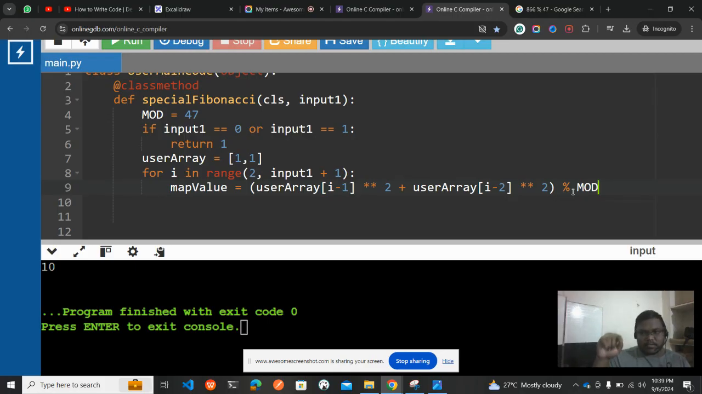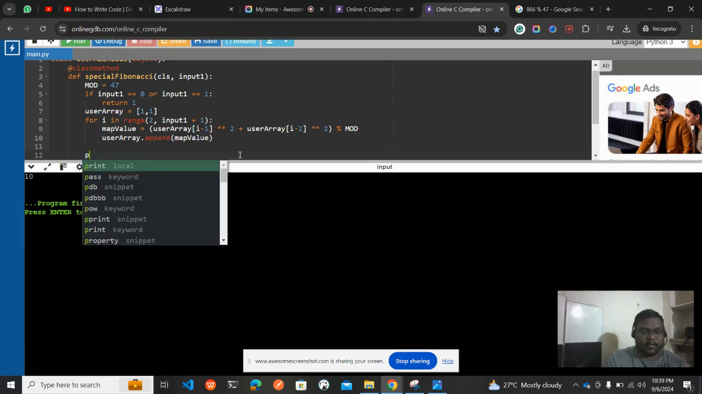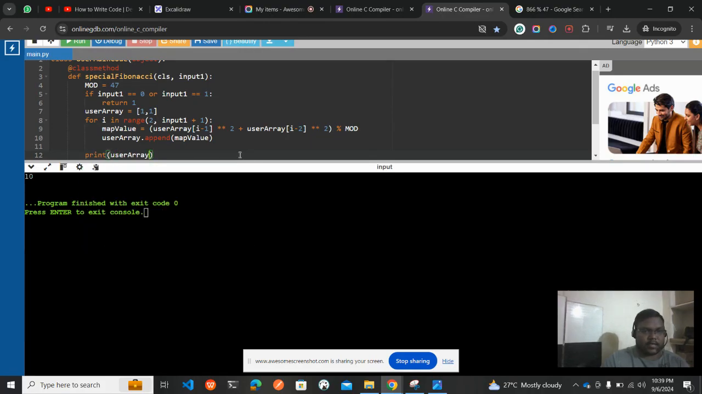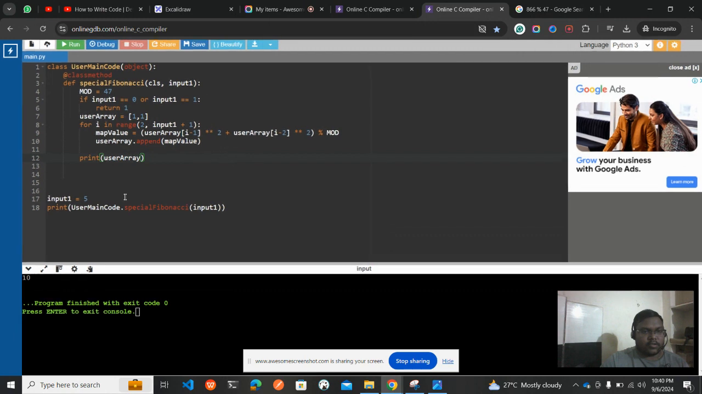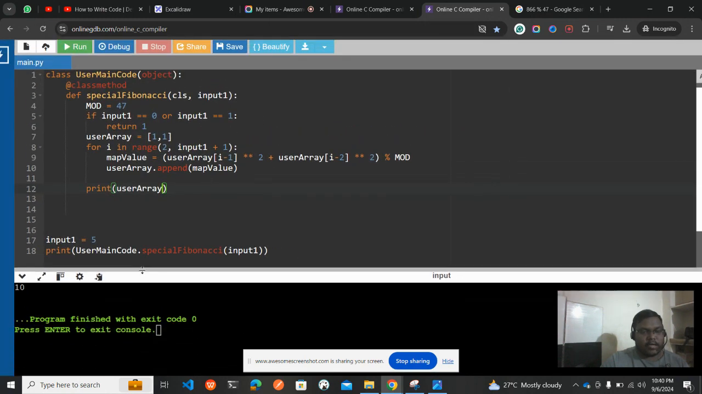Now what I need to do is add it to the user array. What I do is user array dot append of map value. Okay, so Akhil, you have already taken the array, and then let me print the user array. So you have given input 5, and then you have written the nice logic. But why did you push into that particular array?